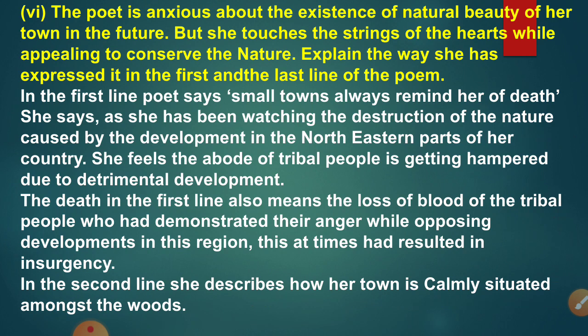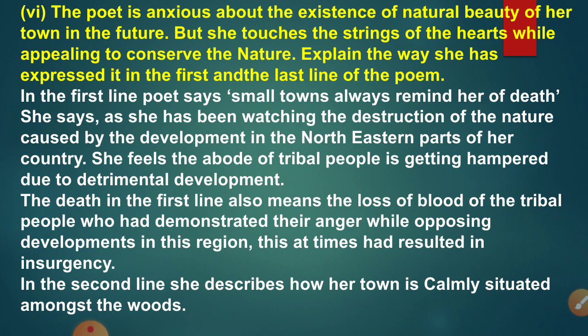In the very first line, the poet says, small towns always remind her of death. She says so as she has been watching the destruction of nature caused by development in the northeastern parts of her country, that is India. Now she feels the abode of tribal people. Adi people have often revolted against this development in northeastern parts, especially in Arunachal Pradesh.